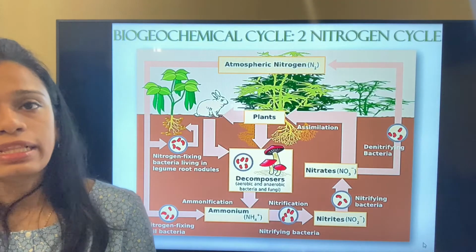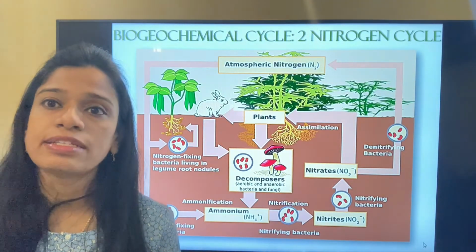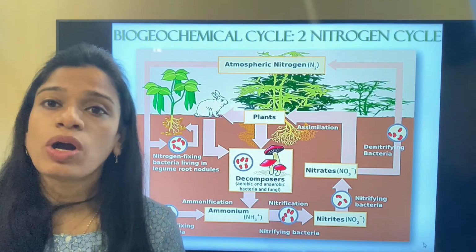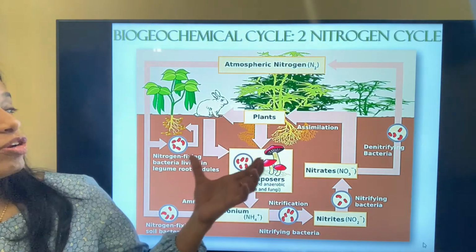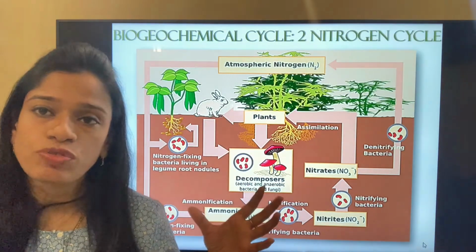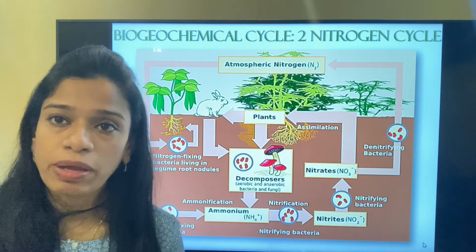The next cycle is the nitrogen cycle. The nitrogen cycle is a very important cycle because it provides the plants with food, because the nitrogen present in the atmosphere is huge in quantity, but it cannot be used by plants.